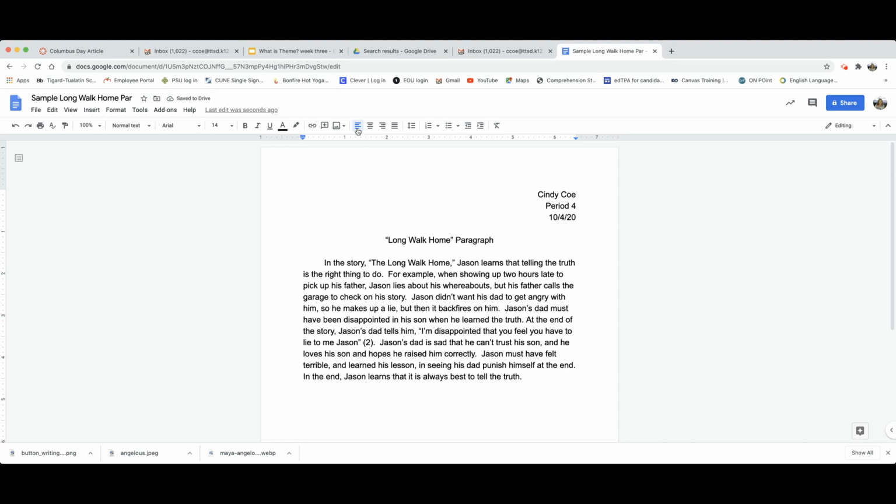Okay, so just to reiterate, we have our topic sentence with the title of the story and your theme. Then we have an example from the story earlier in the story with 2 sentences of commentary. And then we have what happens at the end of the story. We have a quote or a paraphrase, and then 2 sentences of commentary. And then we have a closing sentence.